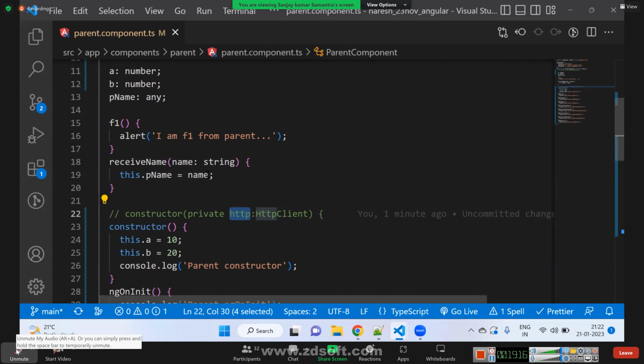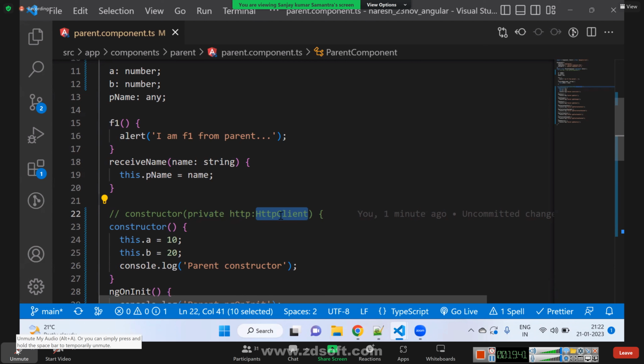Instance. And is there one more benefit we get when we ask Angular to do it? When we ask Angular to do it, Angular will make sure that only one instance for that class is created for all the components. If there are 10 components using HTTP client, it will not create 10 instances. It will create only one instance. That is called singleton, right?